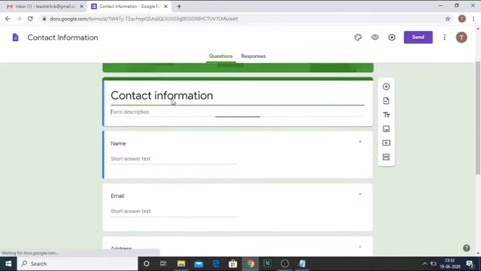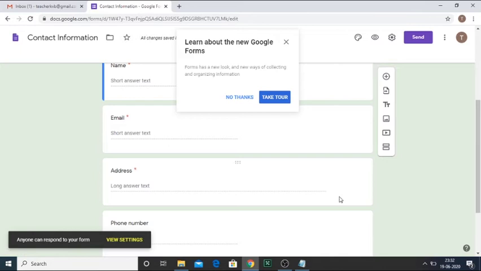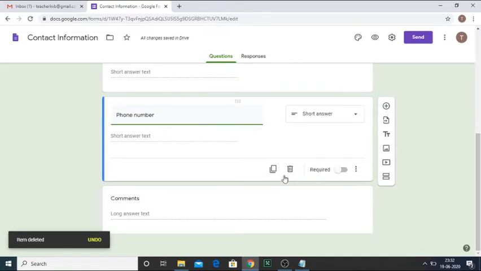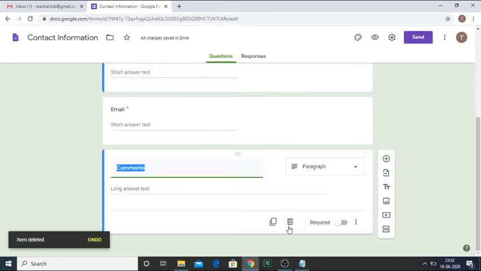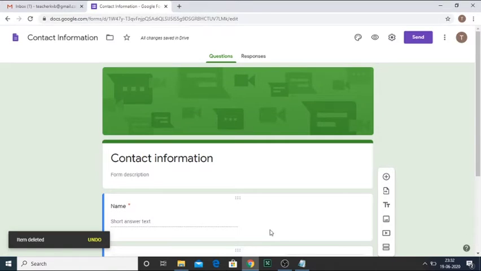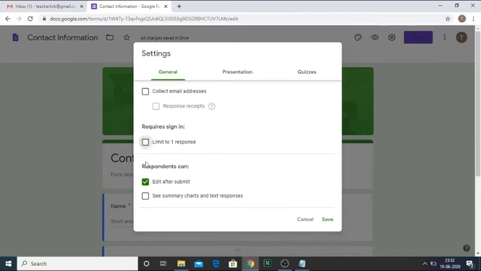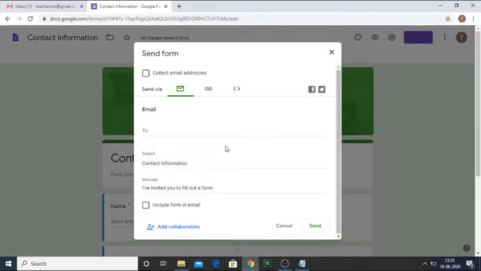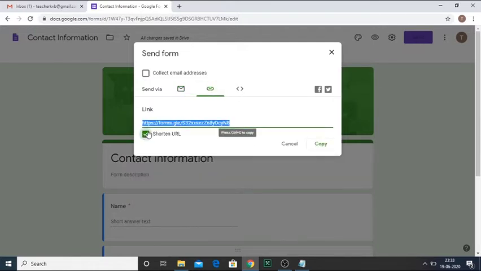Now this default template will create a contact information for us, but we need only two things, that is name and email ID. So rest of the things I will just delete. Only I will keep the two columns, that is name and email ID. And then now I'll go to settings. In settings I will deselect all the options, then I save it. Then I'll click on send, and in send menu there I'll go to the link. So this will create a link, and I just click on shorten URL, then I copy this link, and now accordingly this link can be sent to the students via any of the medium.